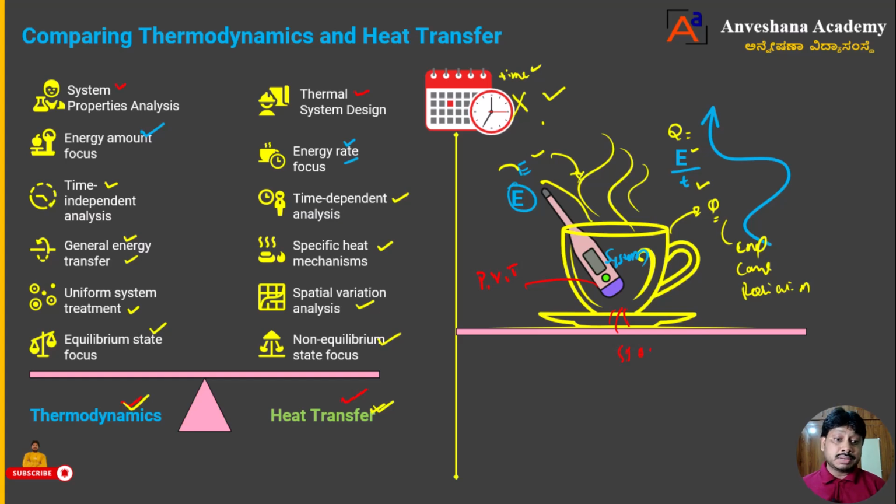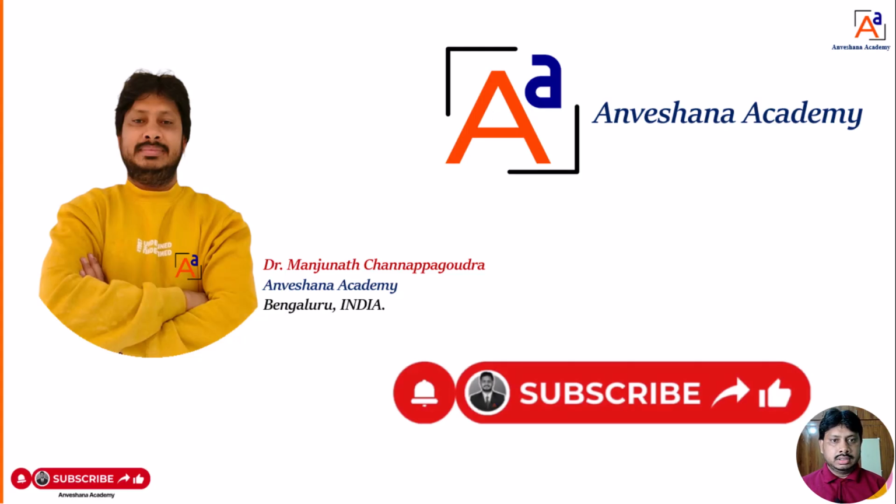Only then can we say thermodynamic equilibrium. So for thermodynamic analysis, the system should be in thermodynamic equilibrium. But when it comes to heat transfer, it is not compulsory. The system may be non-equilibrium also, and we can do the analysis. That we call heat transfer, dear students. This is about heat transfer and thermodynamics. Okay, thank you. We will discuss in the next class.